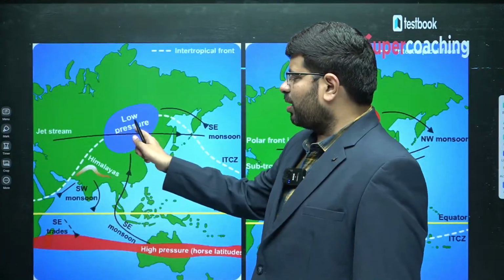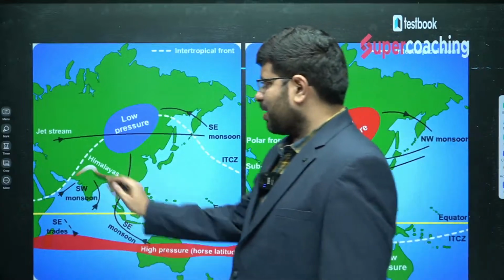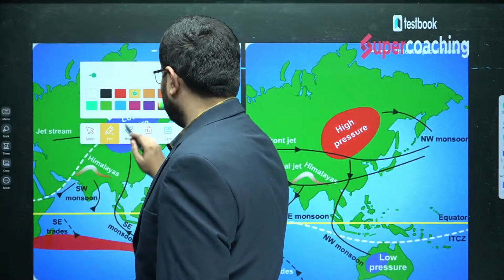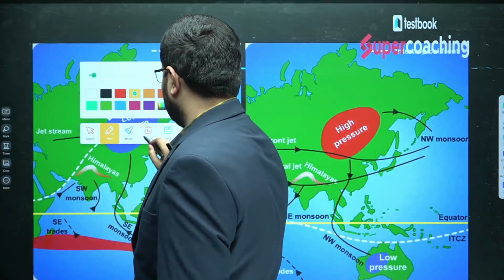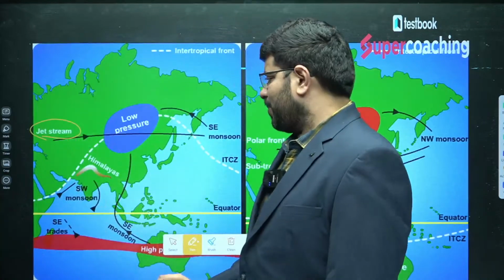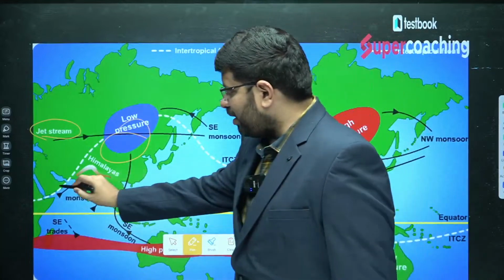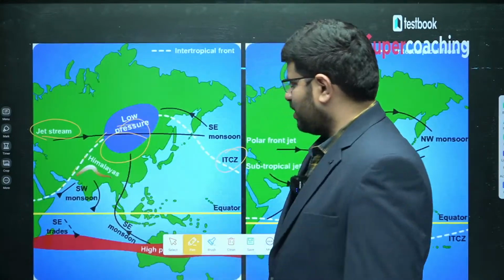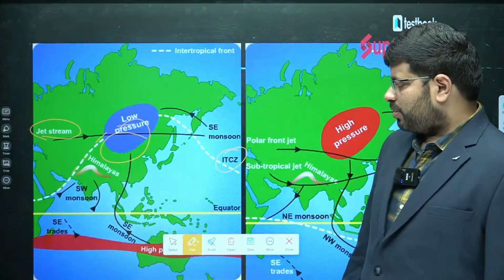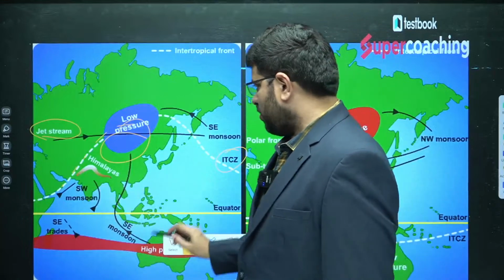You can see the low pressure area in Tibet, and a jet stream having an impact. You can see the white dotted line, which is called ITCZ. So there are so many factors which impact the mechanism, and this is what leads to the southwest monsoon.